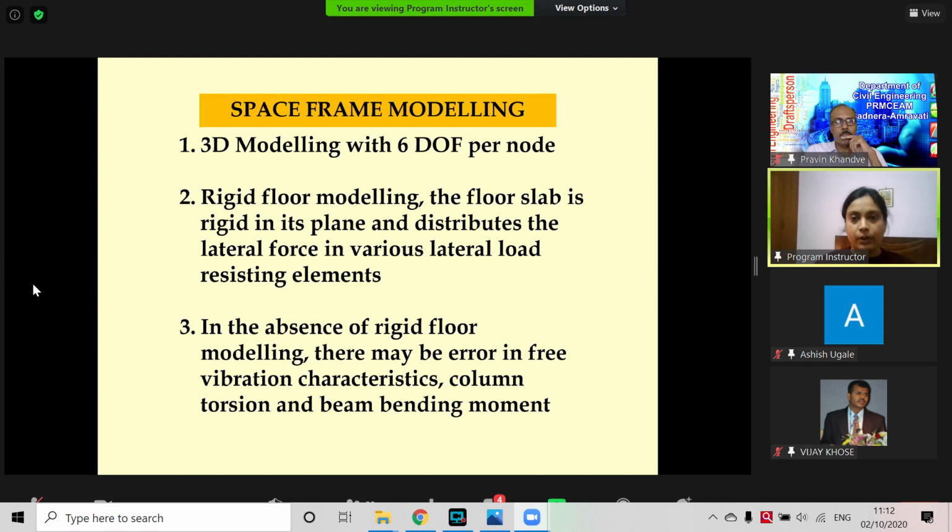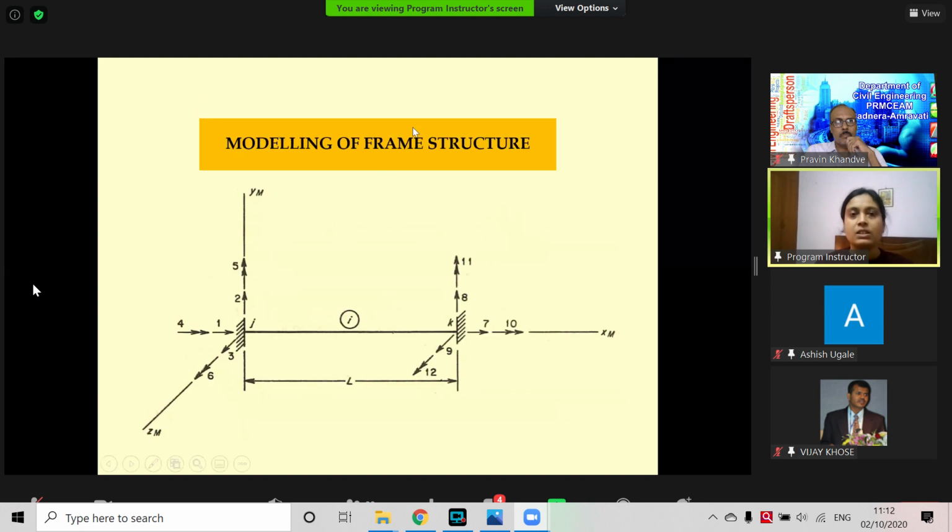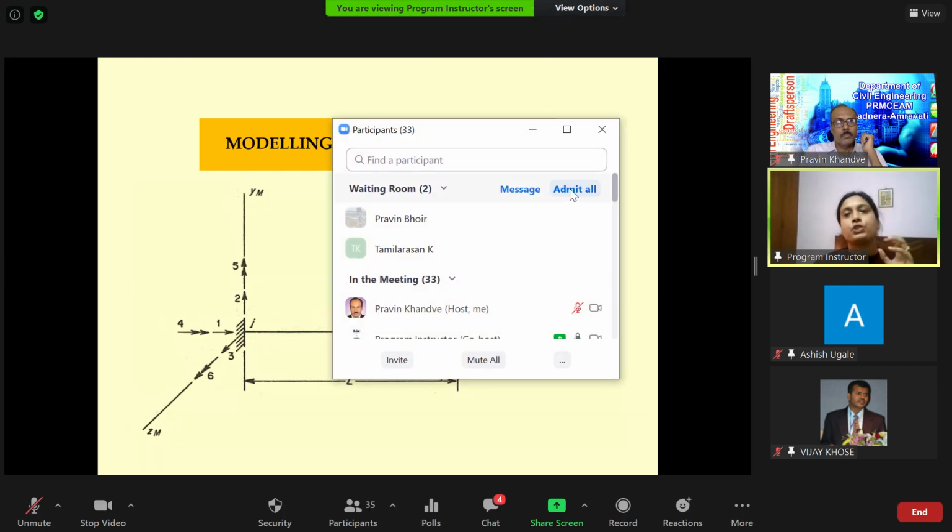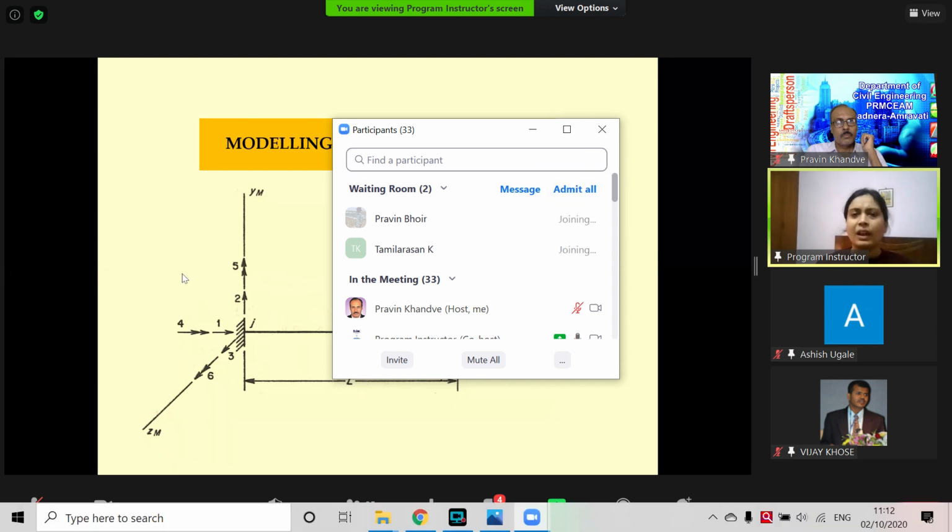Now what is degree of freedom? Degree of freedom is nothing but the independent coordinate that is required to describe the position of a node in space.